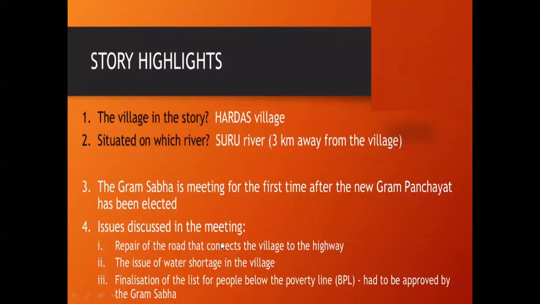Issues discussed, which kind of issues are discussed? Repair of the road. Means if the roads are in bad condition, they discuss these things. The issue of water shortage is also discussed, and finalization of the list of people below the poverty level, means who are very poor. The BPL categorized people are recorded and finalized for the list. People who are below BPL had to be approved by the Gram Sabha. So this is what the Gram Sabha does.